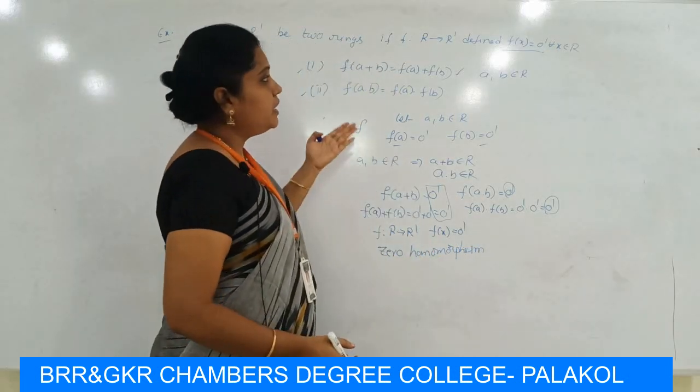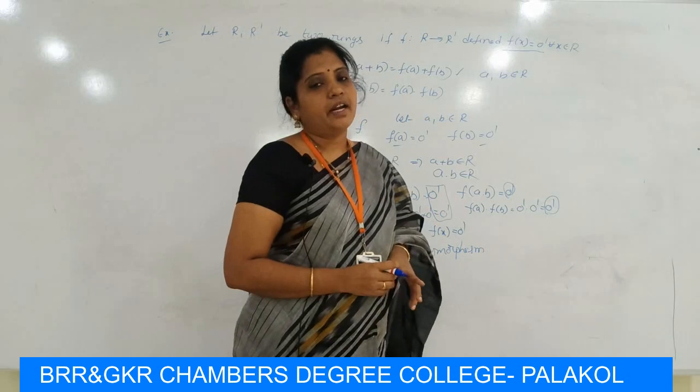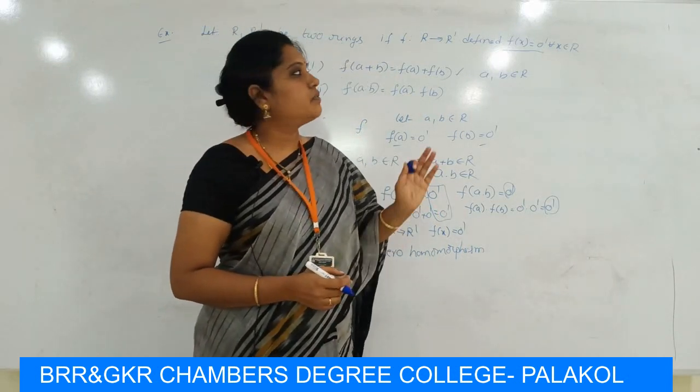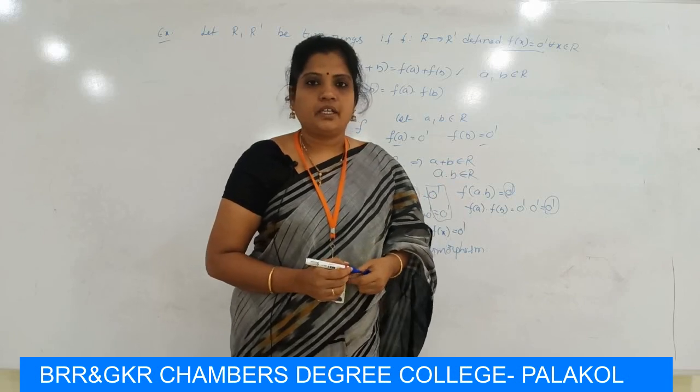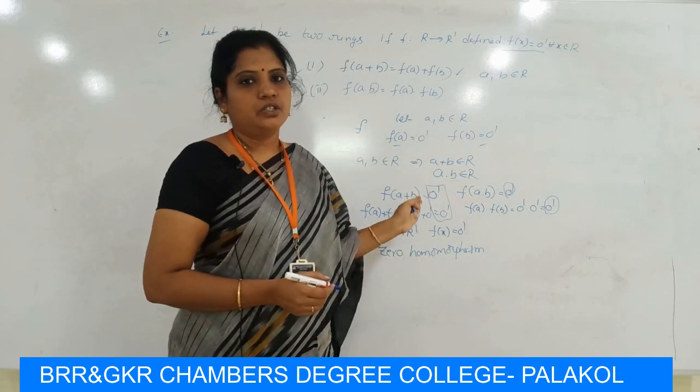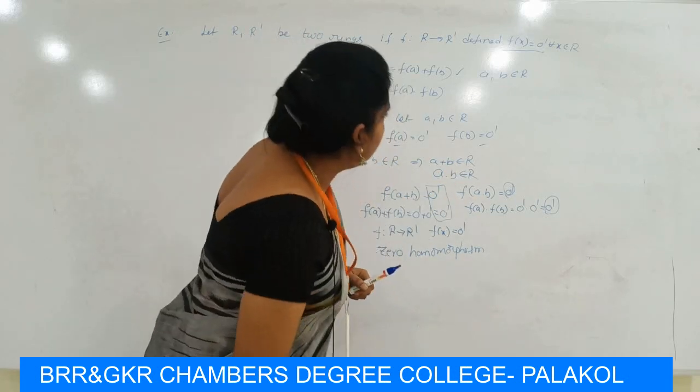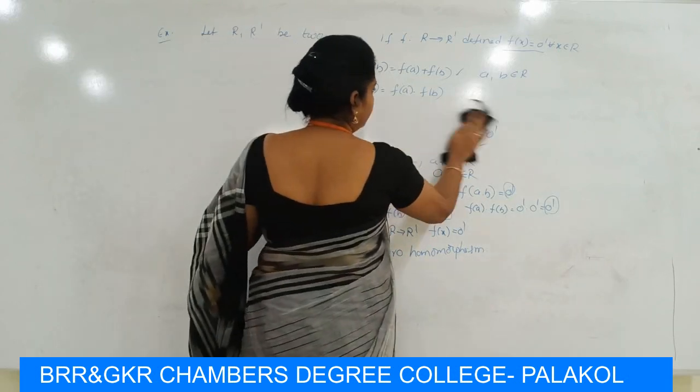So here the mapping f maps R to R dash defined by f(x) = 0 dash for all x belongs to R is a homomorphism mapping. So this is called the zero homomorphism. Now we see the identity homomorphism.